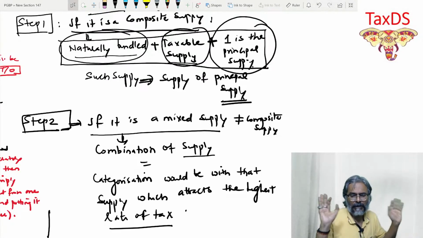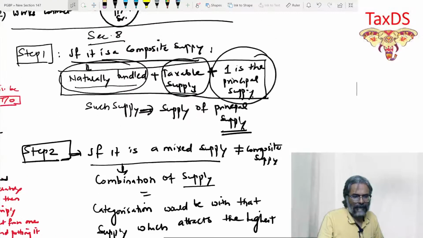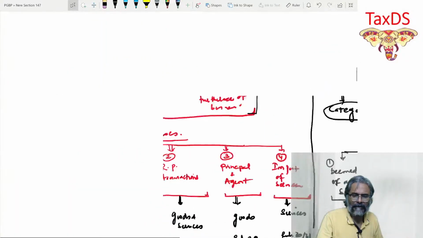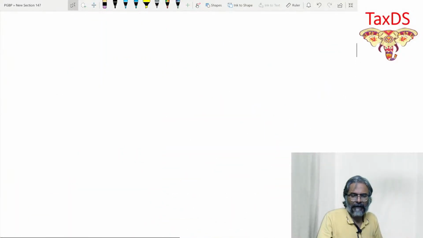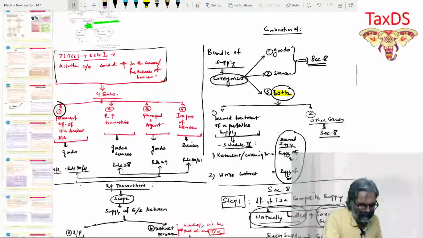Is that point clear to all of you students? Every one of you is clear with this proposition? This is what this concept of composite and mixed supply is all about. I hope that all of you are clear with this. And with that proposition, students, we now go to this question which is over here. So now let's quickly run through these questions which we have.